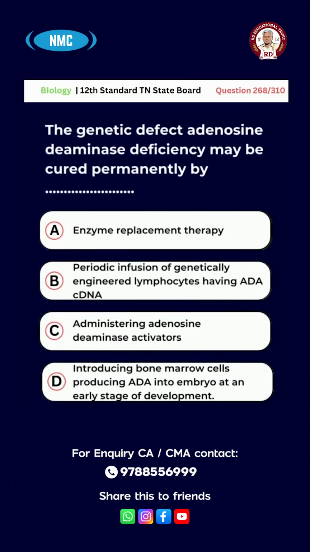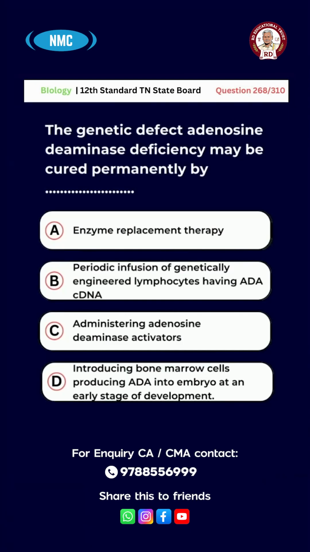Question number 268. The genetic defect adenosine deaminase deficiency may be cured permanently by A, enzyme replacement therapy, B, periodic infusion of genetically engineered lymphocytes having ADA cDNA, C, administering adenosine deaminase activators, D, introducing bone marrow cells producing ADA into embryo at an early stage of development.